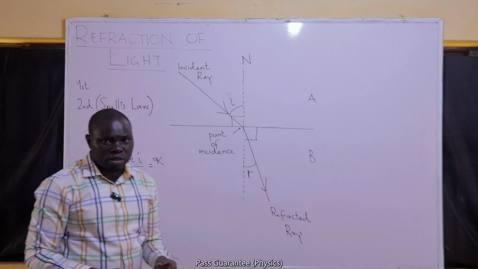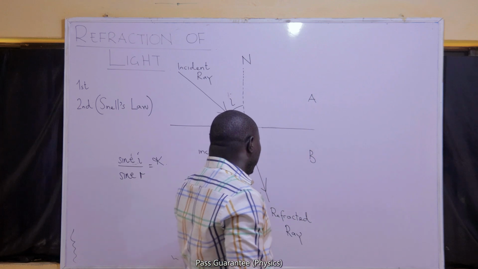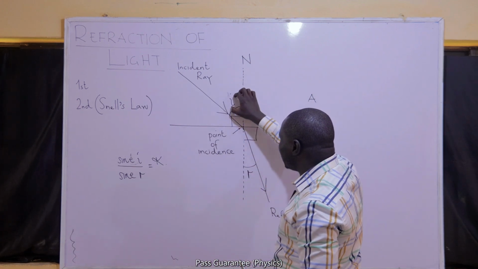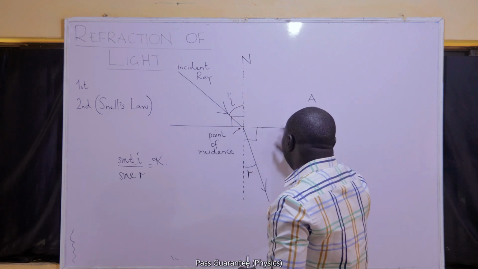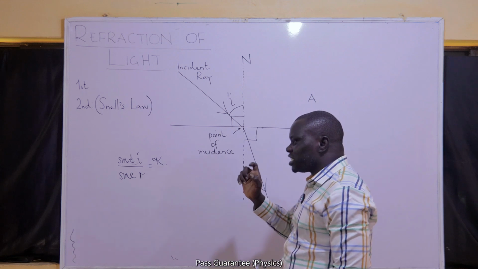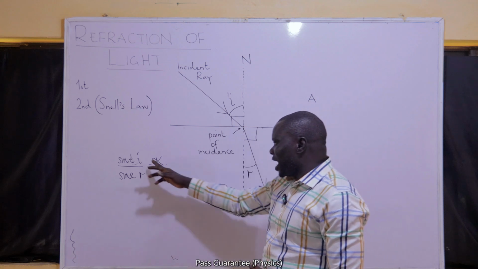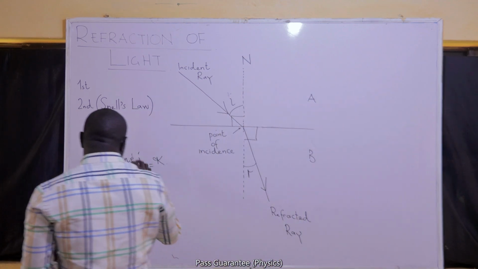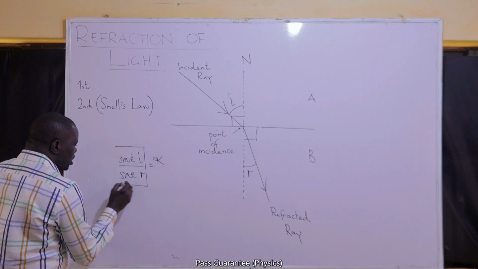Anytime refraction takes place, such that we now have an angle of incidence and an angle of refraction, we expect that when you find the sine of the angle of incidence and the sine of the angle of refraction, as long as you have the same pair of media, it will always give you the same value. When they say something is constant, it means if those two items change, they will change to the extent that by the time you find what is in that expression, it will still be the same thing.